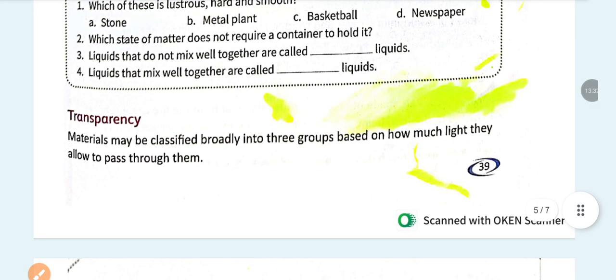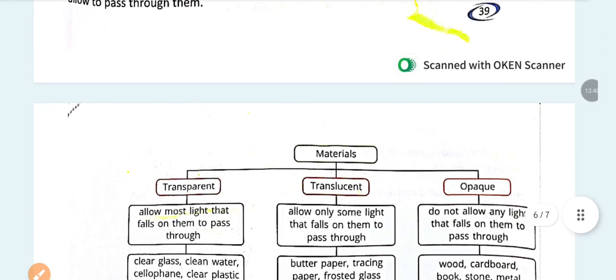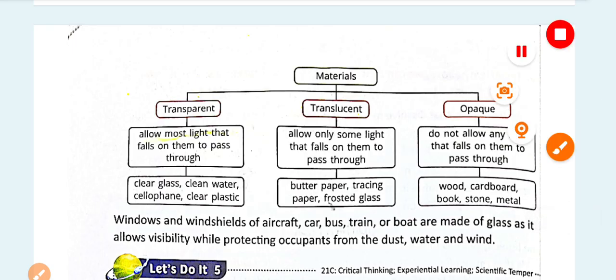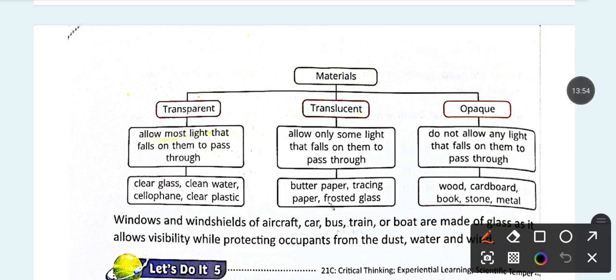Now let's study another characteristic of matter known as transparency. Materials can be classified broadly into three groups based on how much light they allow to pass through them. What are they? Transparent, translucent and opaque.